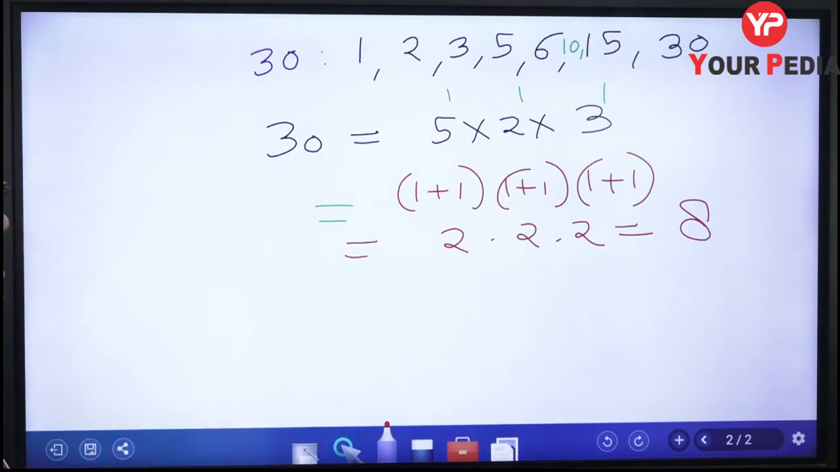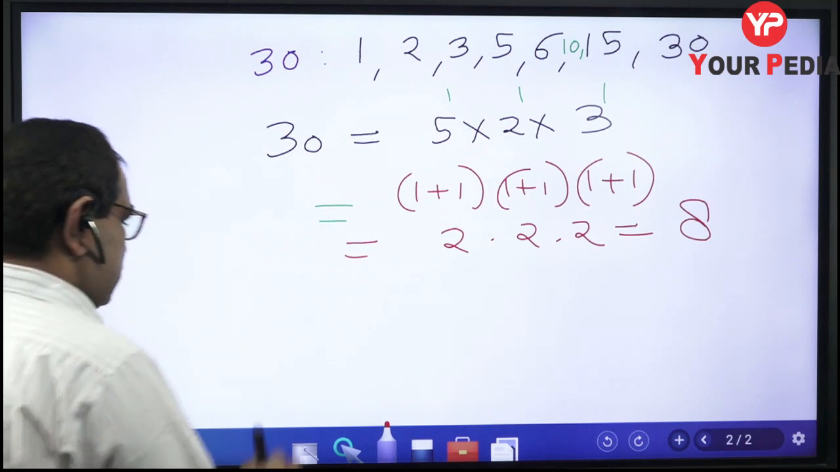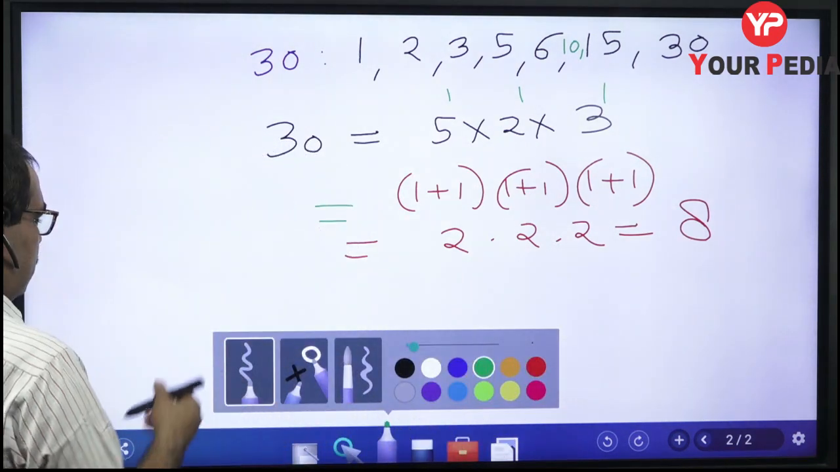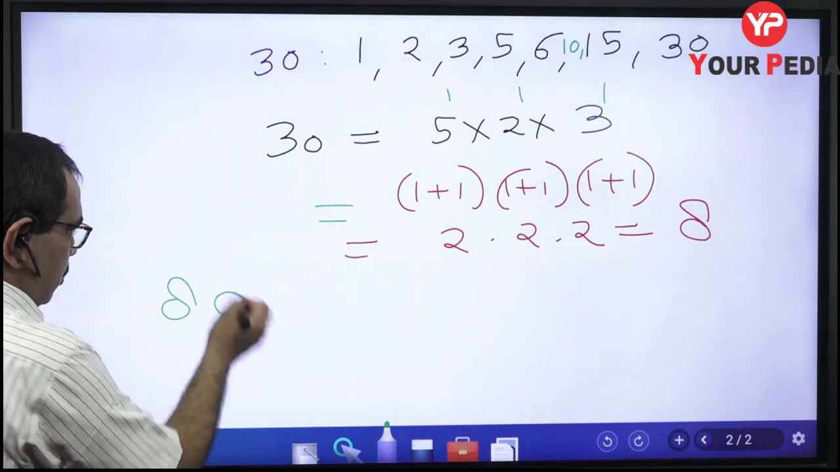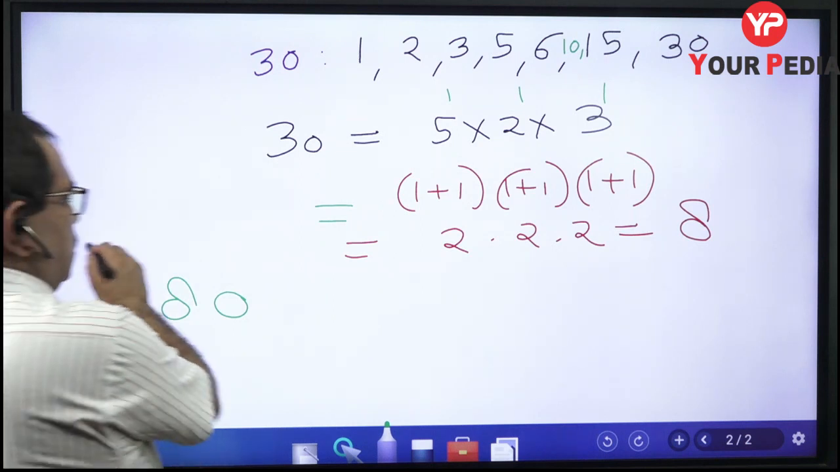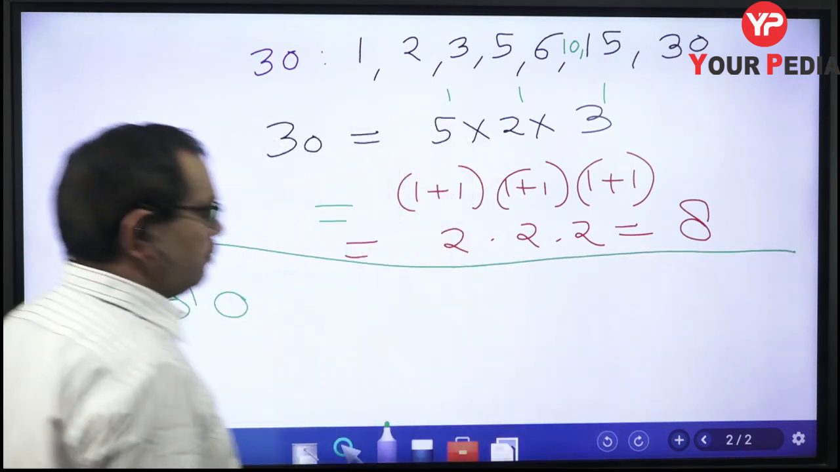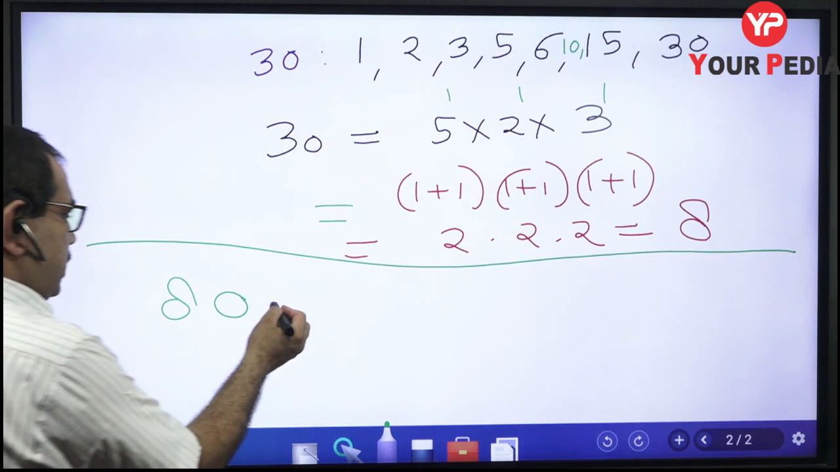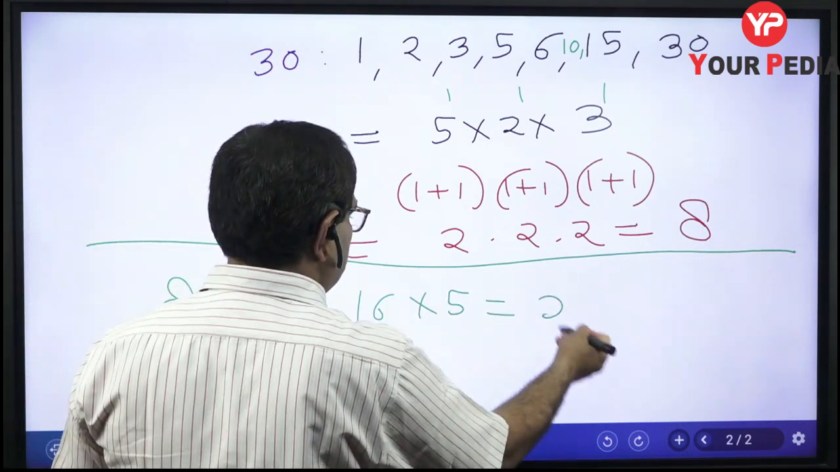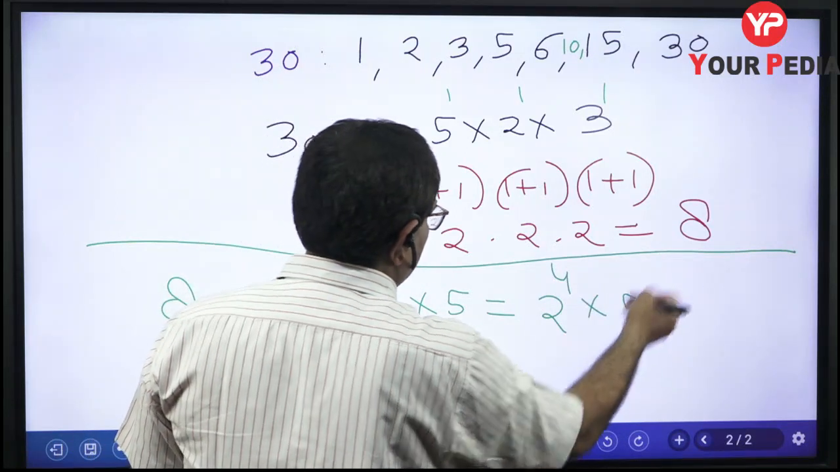Okay. You try to understand the concept. Then I will write the general formula. Now similarly, suppose we have another number, say 80. So if we want to use this trick, then we can easily calculate the number of factors of 80. So this 80 can be written as 16 into 5, which means 2 raised to the power 4 into 5 to the power 1.